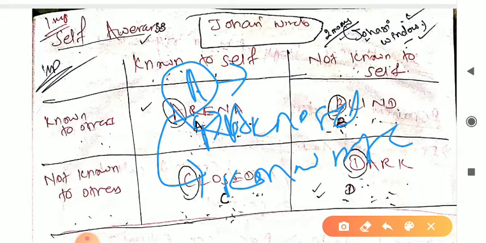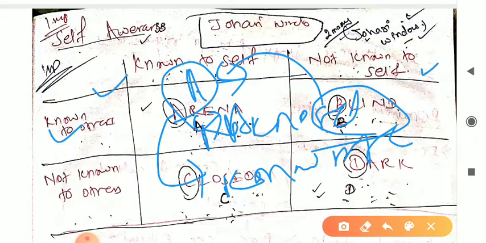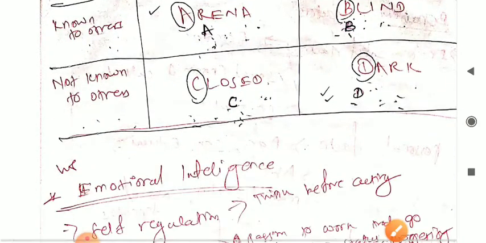Known to others, not known to self. अच्छा, not known to self, known to others, आपका कहाँ गया? Blind. That means A has the characteristics of blind. This way you can easily analyze the case studies. This is very important. It will definitely come in the exams.